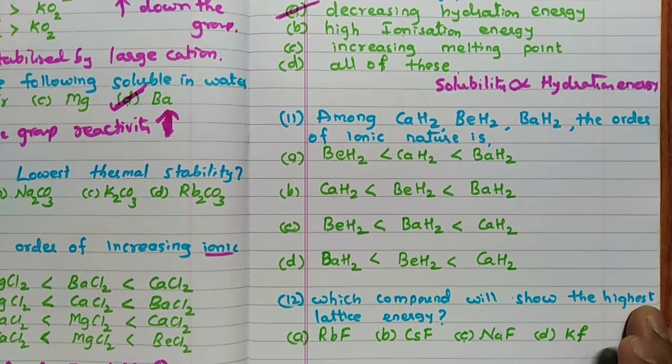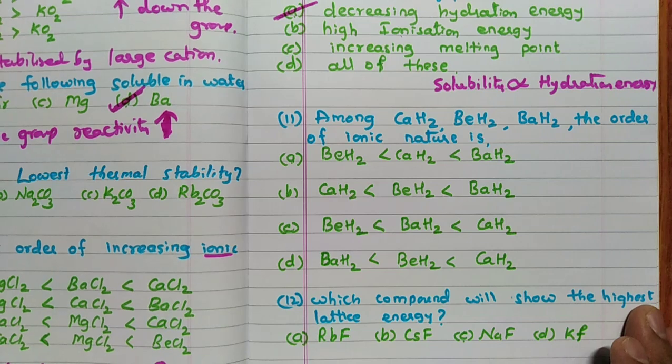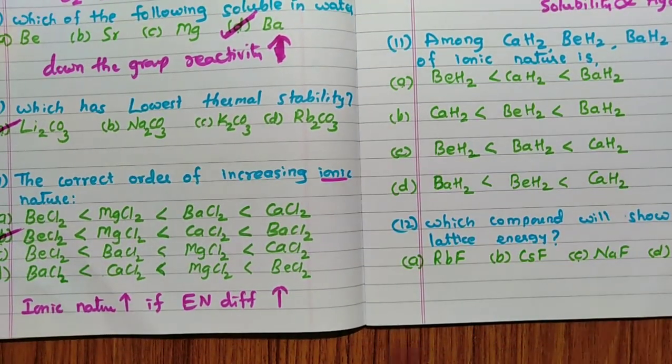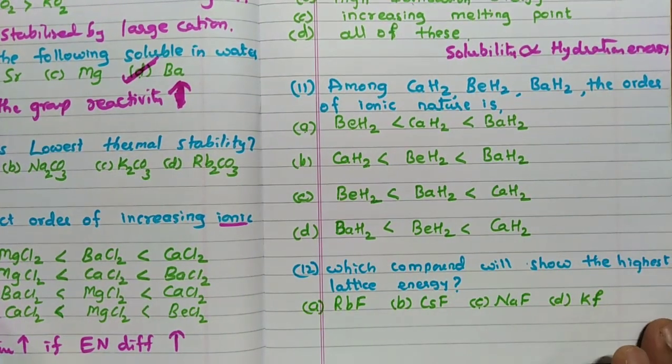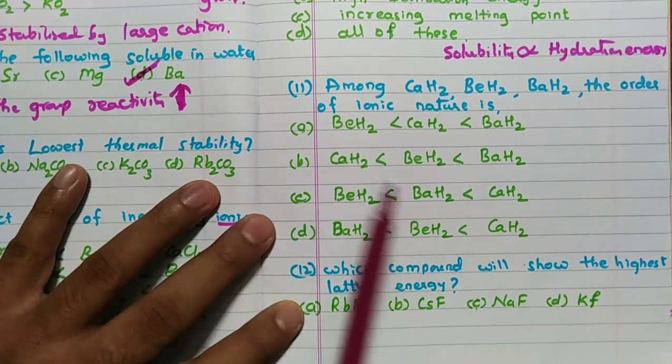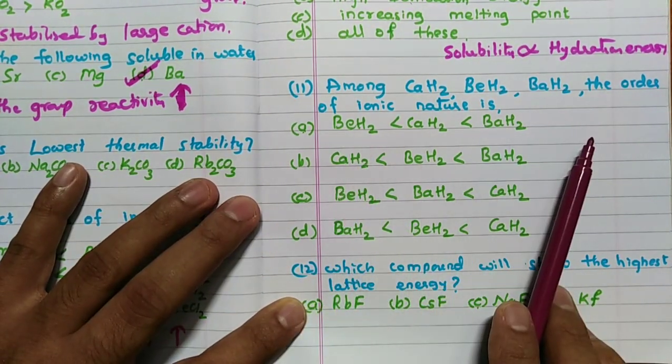Now, among CaH2, BeH2, BaH2, the order of ionic nature. Once again, remember, ionic nature increases if electronegativity difference increases. Fine. Now, in this particular case, hydrogen is electronegative, no doubt.